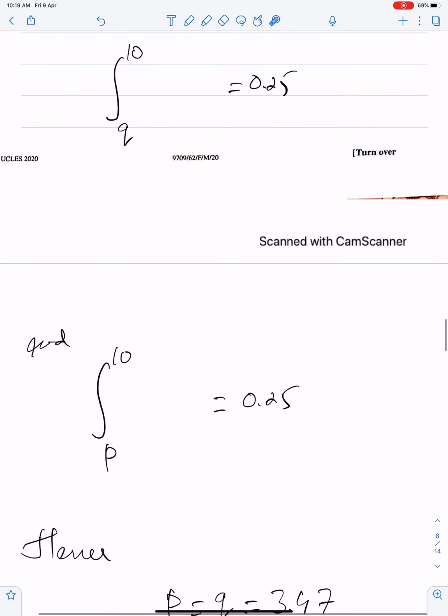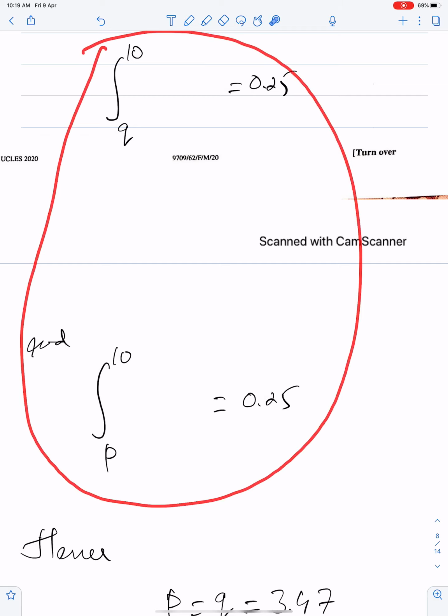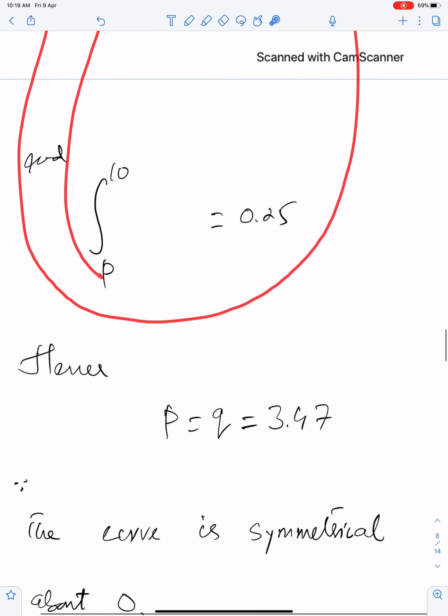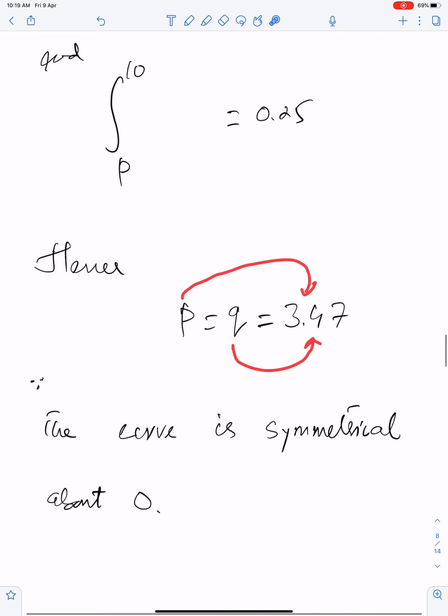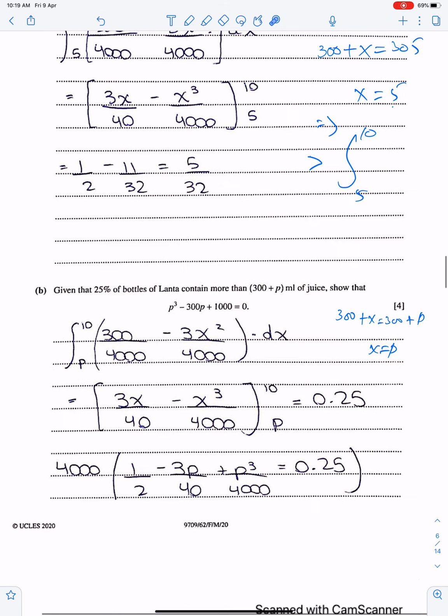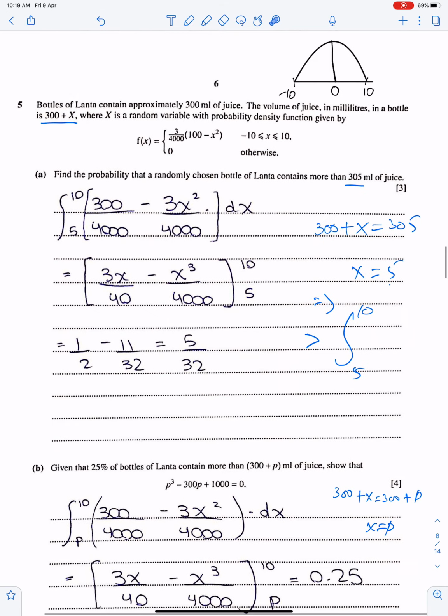I compared these two, so q is p. Since p is 3.47, therefore q is also 3.47 because the curve is symmetrical about 0. Now, you should take a screenshot of this solution because this question is very important.